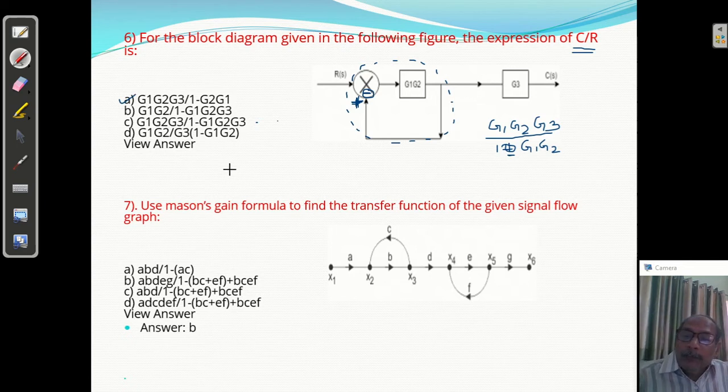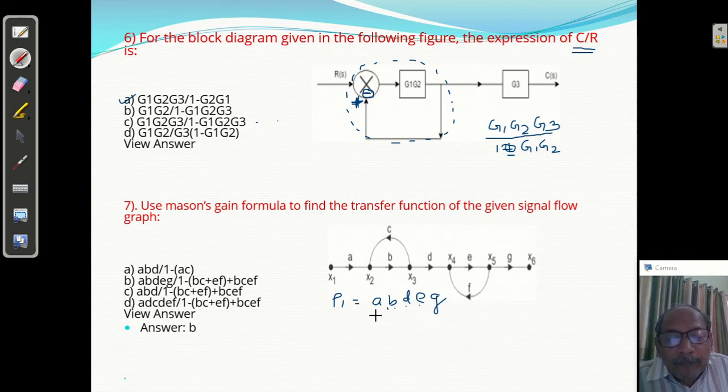Okay. Question number 7. Mason's gain formula to find the transfer function. For finding the transfer function, we have only one forward path. So what will the forward path P1 be equal to? A into B into D into E into G, that is the gain of the forward path. A, B, D, E, G. This is the forward path.